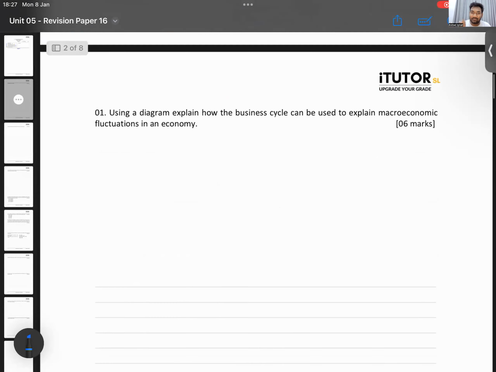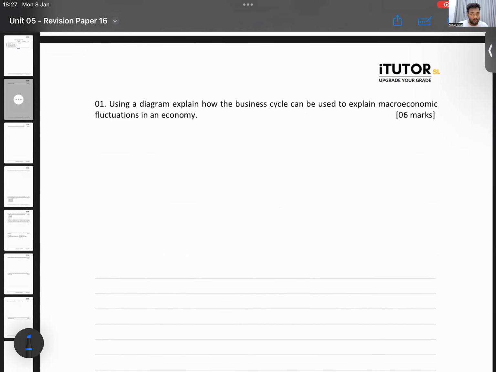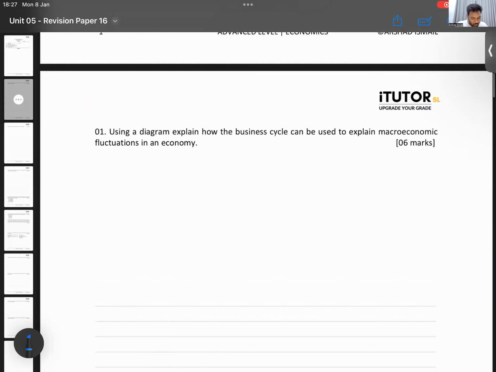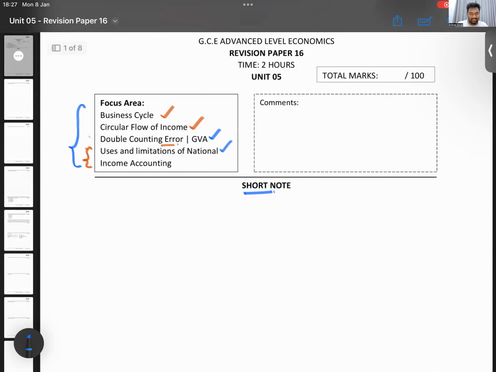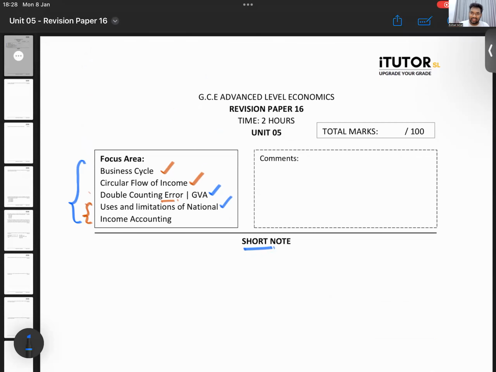So we will do this paper tomorrow. Tomorrow from 8 to 10, we will discuss the answers of this paper. The answers, I will upload on the website as well. Then you can compare and see. Previous students know, guys, you can purchase if you want. We don't give it for free because it's unfair for those who paid and came. So do this paper and come. Tomorrow we will discuss revision paper 16. From this list, if we have some time, we will go to the next part as well.